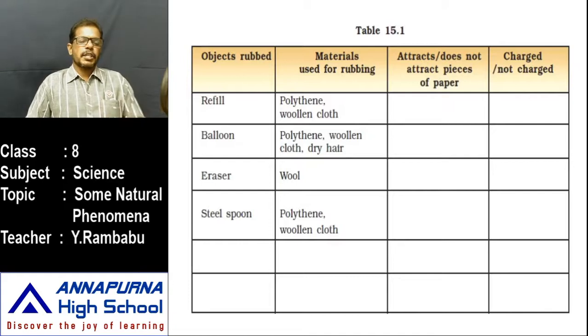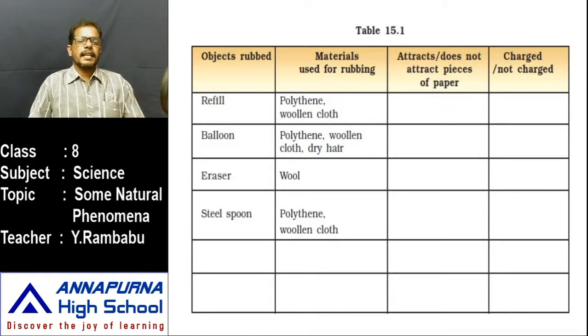Refill, balloon, eraser, steel spoon, are all these the same materials? No. Steel spoon is made of metal, and refill, balloon, eraser, what are these materials? These are insulators. Already we have learnt about insulators, that means non-conductors, and conductors of electricity. This refill, balloon, eraser are non-conductors. Steel spoon is metal, that's why it is a conductor.